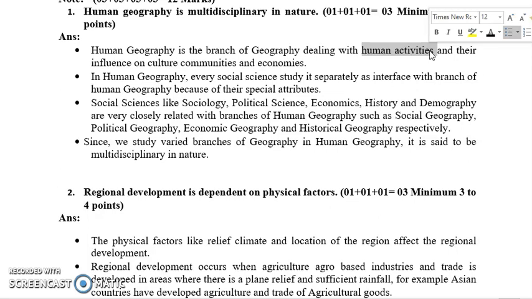Basically human geography is a social science study which works as an interface between human as well as geography attributes. Social sciences like psychology, political science, economics, history, demography are very closely related to human geography, and such social geography, political geography, economic geography and historical geography also. So because of that it is called multidisciplinary in nature.